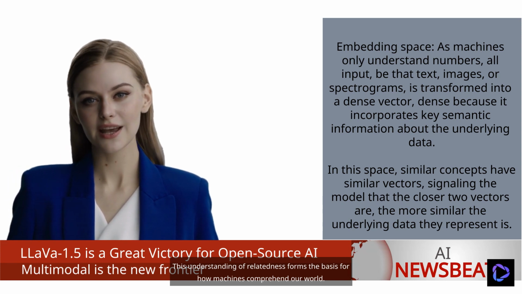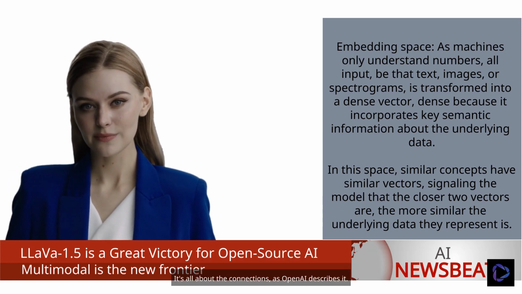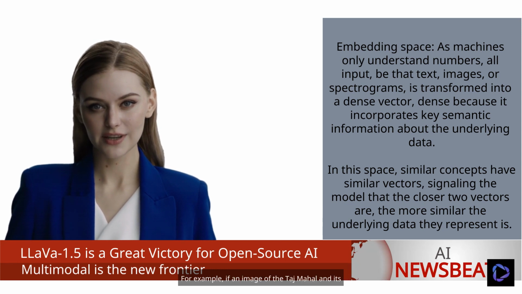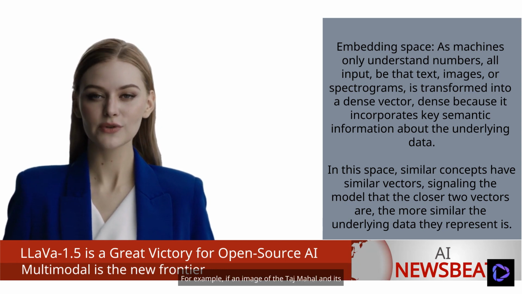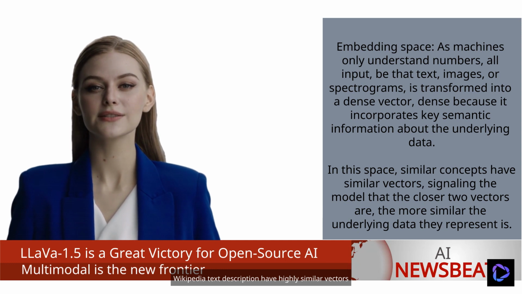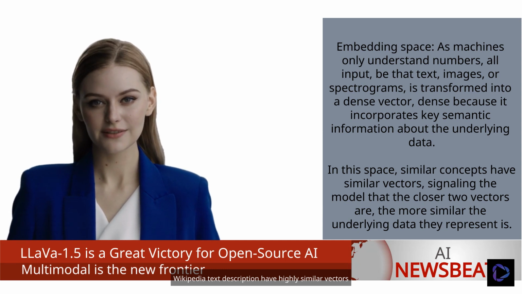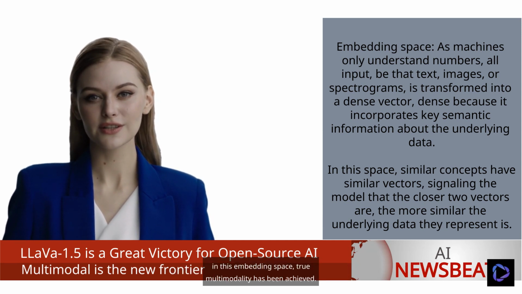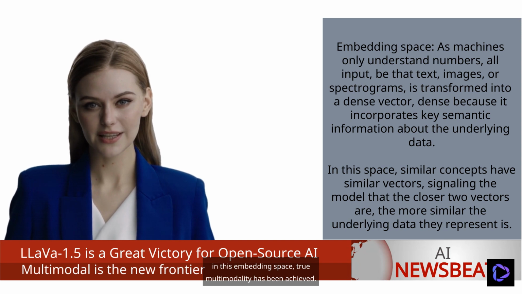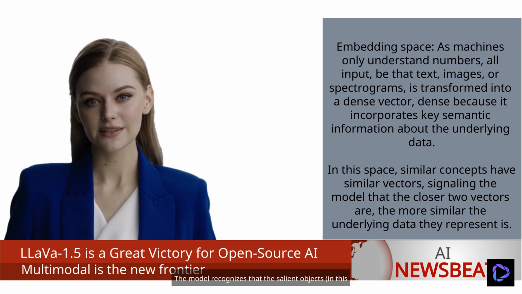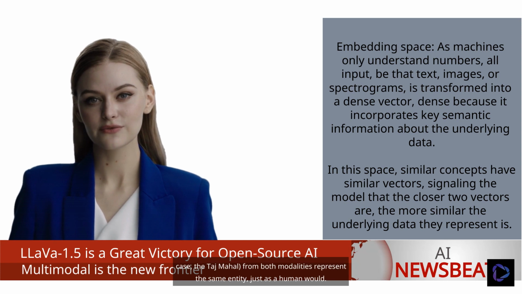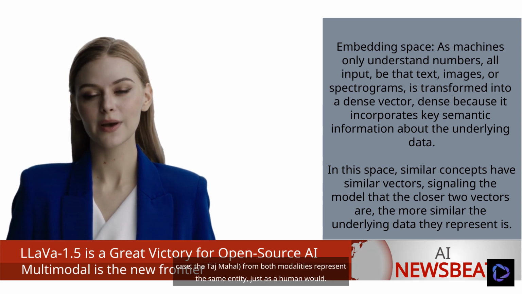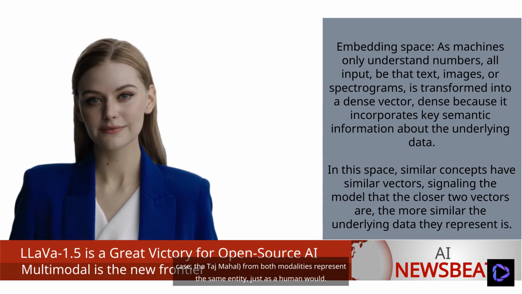This understanding of relatedness forms the basis for how machines comprehend our world. It's all about the connections, as OpenAI describes it. For example, if an image of the Taj Mahal and its Wikipedia text description have highly similar vectors in this embedding space, true multimodality has been achieved. The model recognizes that the salient objects, in this case, the Taj Mahal, from both modalities represent the same entity, just as a human would.